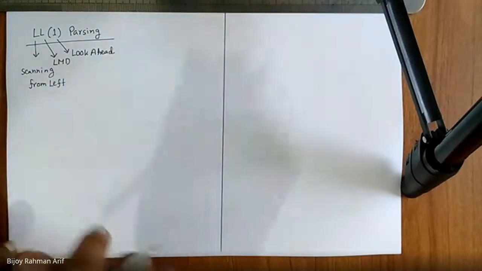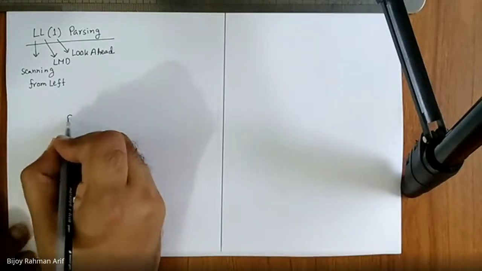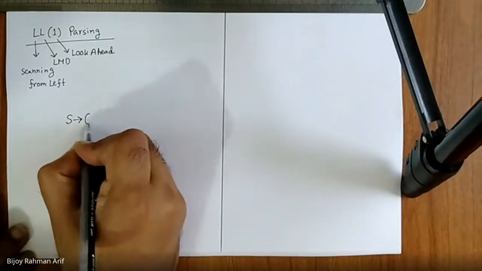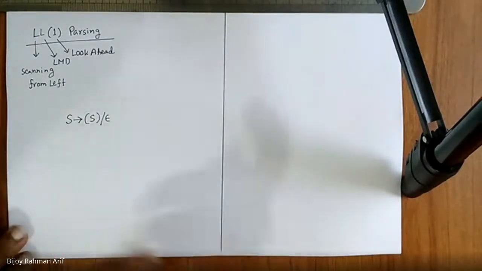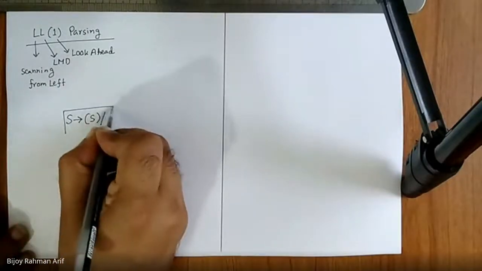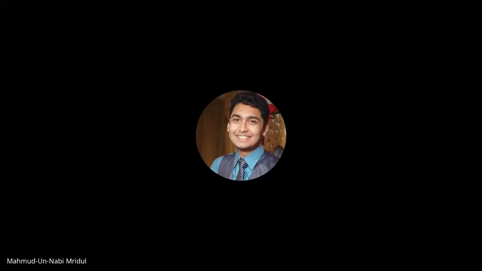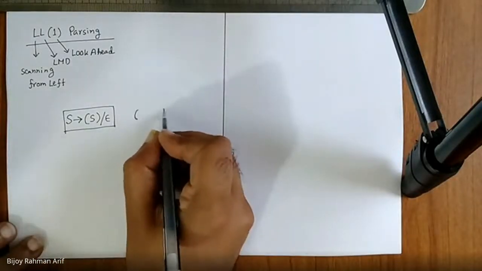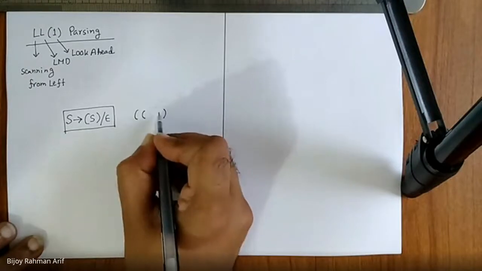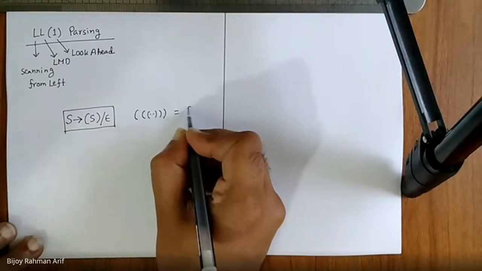So let's take a simple grammar, something like this. S derives open parenthesis S close parenthesis, and epsilon. This is a pretty simple grammar. And what is the output of this grammar? Can you tell me? Balanced parenthesis. Not just balanced parenthesis, it should be called nested balanced parenthesis. That means between these two parentheses there will be another one, and so on.